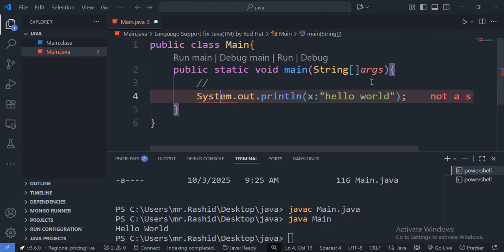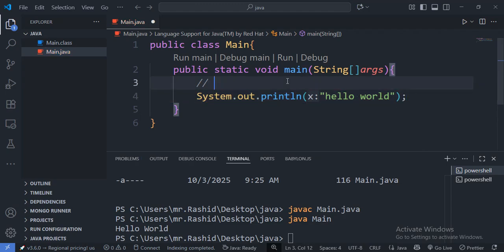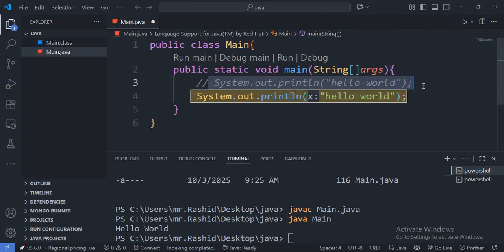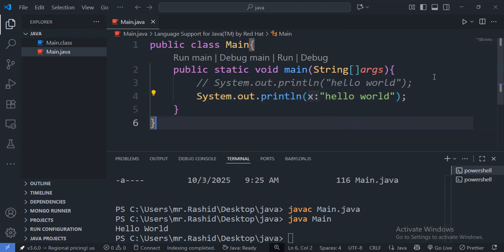Then after that, another system.out.println to print on the screen. So if I try to write this one on this line, you are going to see that it is not going to get executed. So if I copy and then write it here, as you can see, even the colors changed, which means that this one is different from this one. If I try to compile, we are going to get only the output of this one, but we are not going to get the output of this upper one.